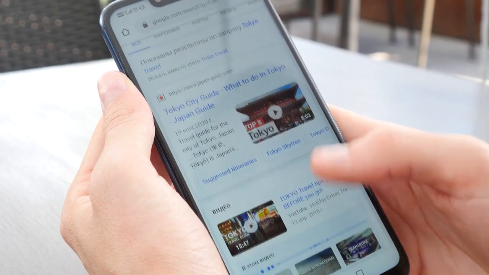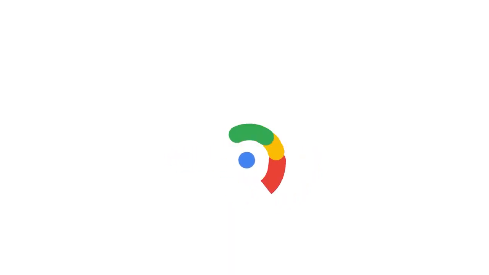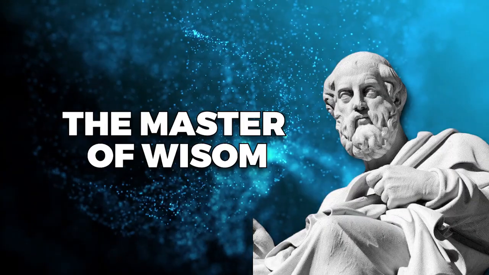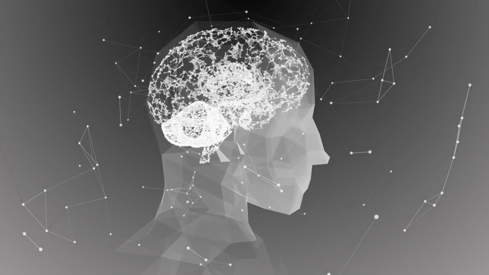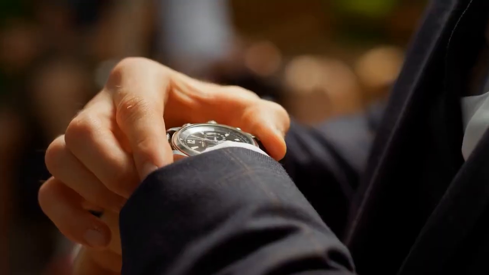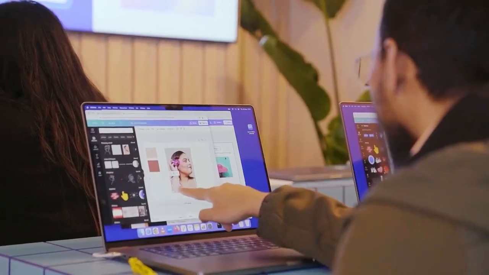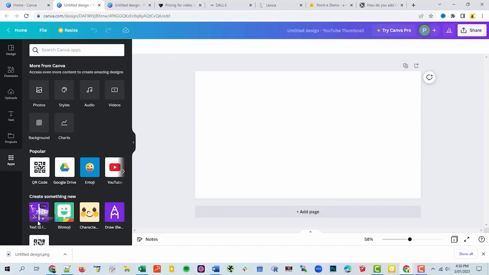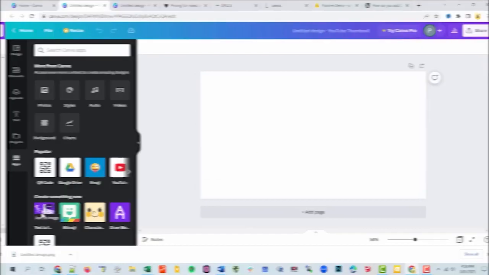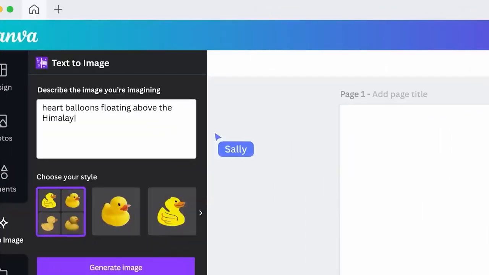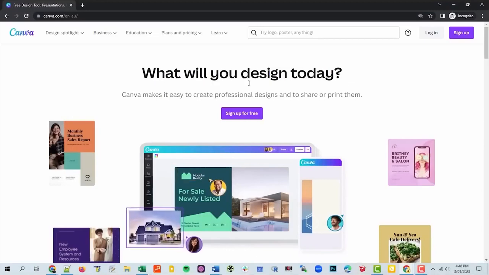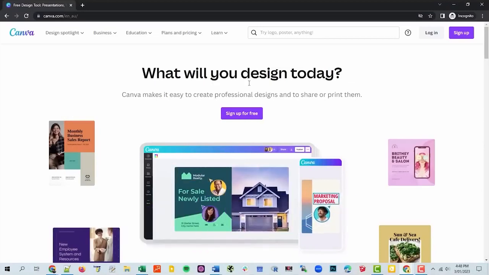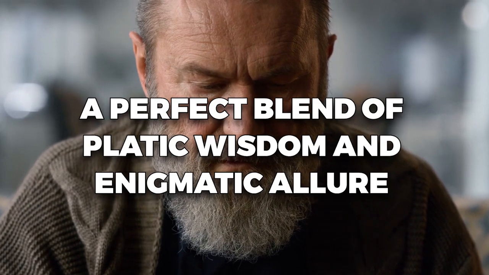I delve into the vast knowledge of Google to gather a visual impression of Plato, the master of wisdom. With a rough idea of Plato's appearance in mind, it's time to let Canva's extraordinary AI take over. I enter the realm of Canva's text-to-image AI and type in the name Plato, followed by philosopher, allowing the AI to comprehend our intent. Canva's AI presents us with intriguing possibilities, each carrying a unique charm. But one catches our eye, a perfect blend of Platonic wisdom and enigmatic allure.